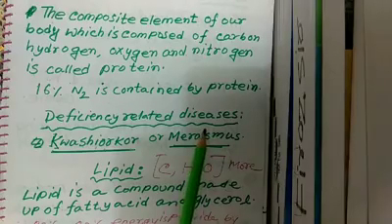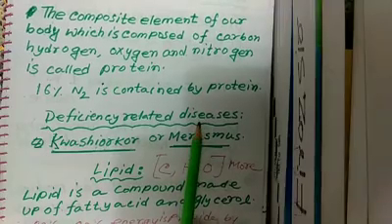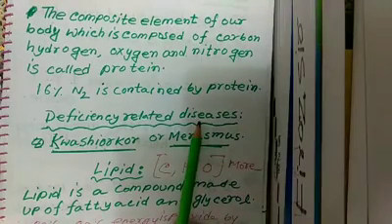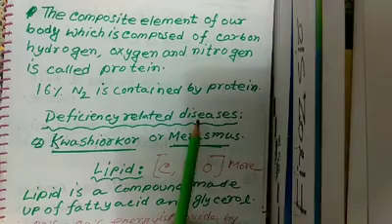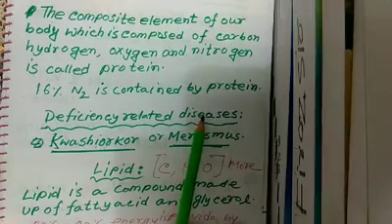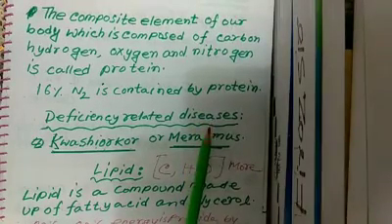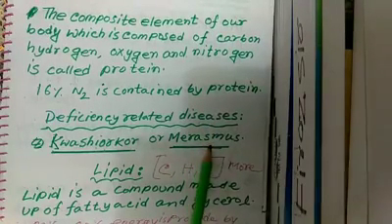Number two is that the body gets lean and thin and reduced to a skeleton. Number three is that the skin becomes rough and keeps falling. The body loses weight. This is the symptom of marasmus disease.